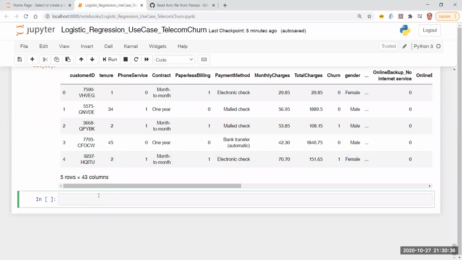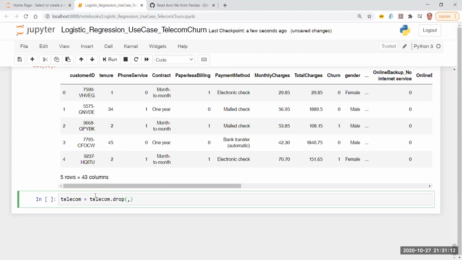Now that I have encoded my data, do I really need the columns from where I have done the encoding? The answer is no, I do not need that. So what can I do? telecom is equal to telecom.drop. Drop is a function in the pandas data frame. It takes two parameters, or I am going to pass two parameters. Parameter number one, the columns I want to drop. Parameter number two is going to be on which axis am I going to drop them.